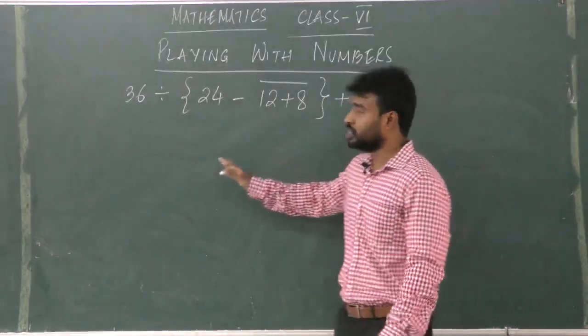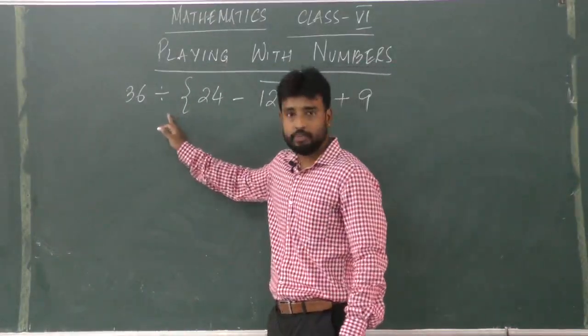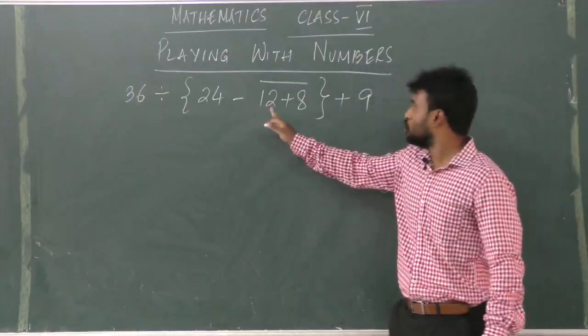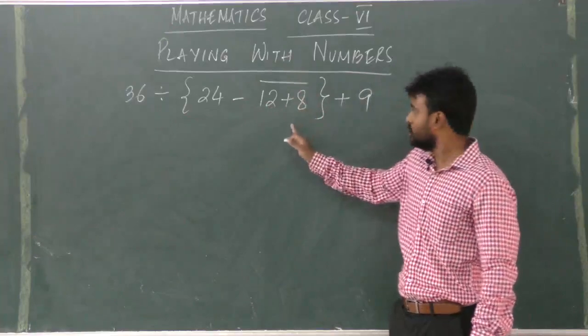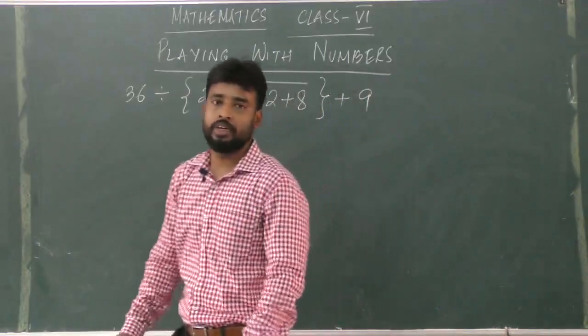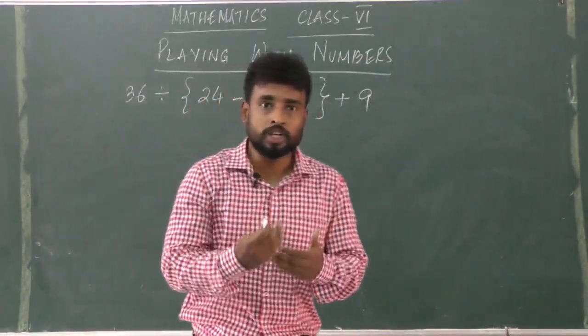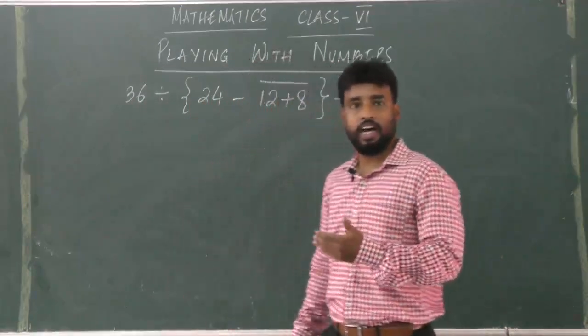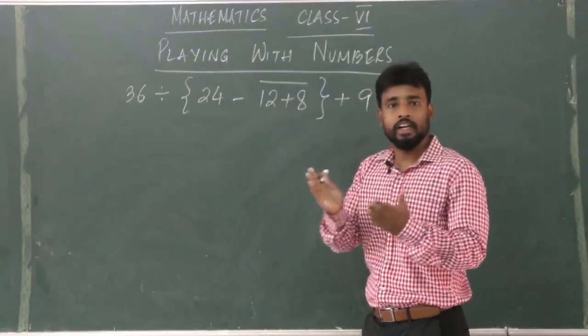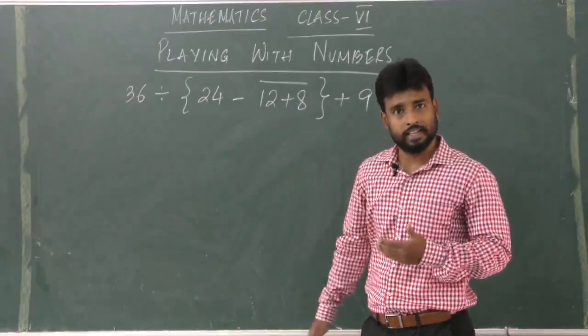So in the question we have 36 divided by curly brackets open 24 minus 12 plus 8 under bar bracket, curly bracket closed, plus 9. So this is the question we have. Now, if we come to the rule of BODMAS, first we have the bar bracket. So first we'll solve the bar bracket and then we'll proceed step by step.